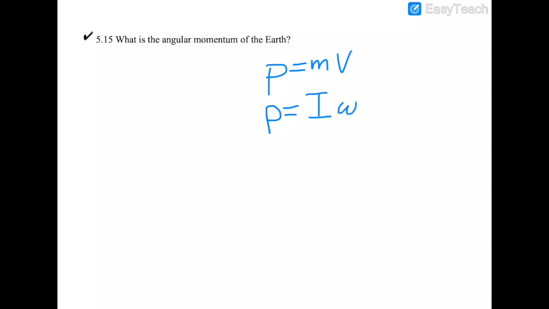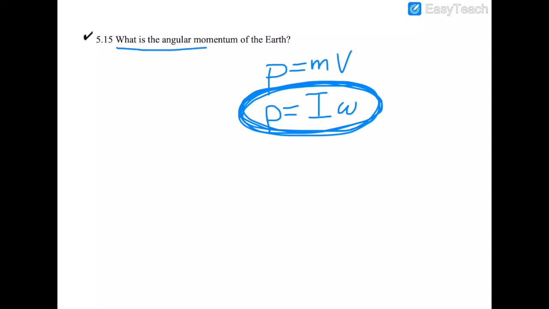Okay, so here's another equation. I guess we had introduced 3 equations today. Sorry, I lied. Angular momentum is I omega. Okay, that's angular momentum. And this question here is saying, what is the angular momentum of the Earth? So it looks pretty easy. There's only 2 parts to it. So momentum would be I omega. So what is I of the Earth?